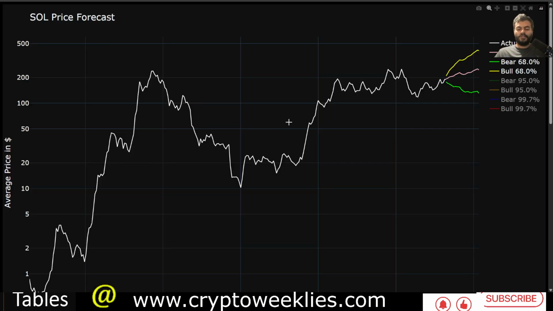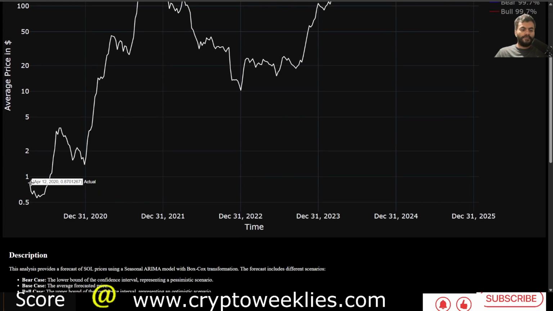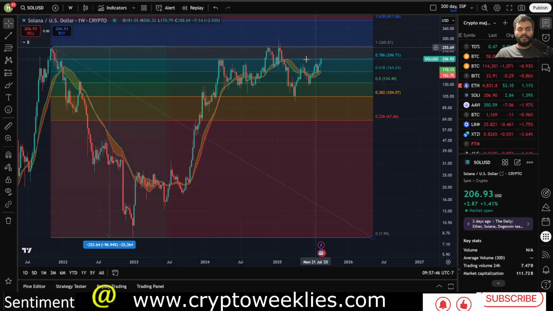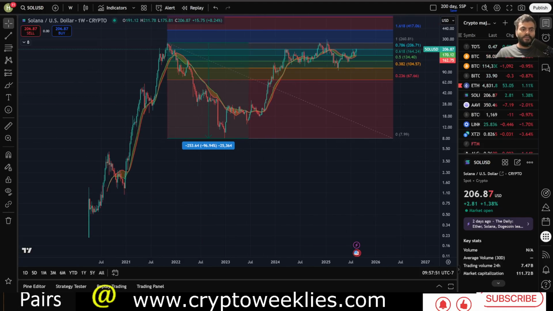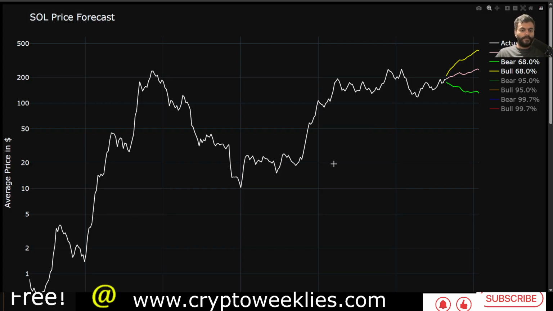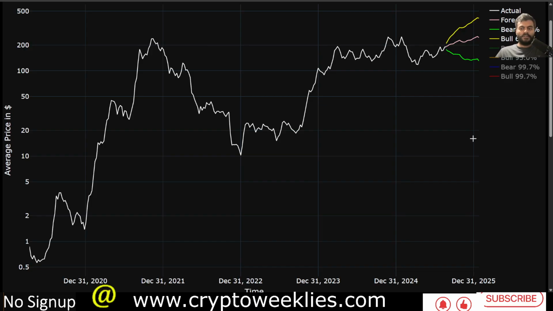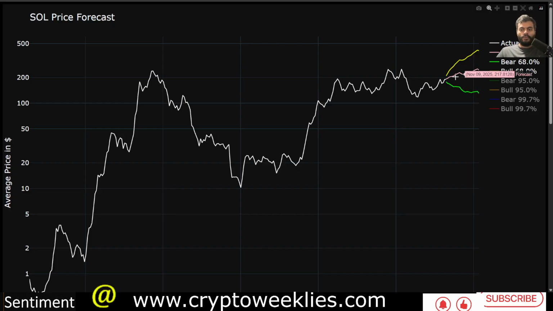So starting with the machine learning based price forecast, this is the price action of Sol at a weekly average since April 2020, essentially since the prices for Sol were being tracked. Instead of the candles, we look at the weekly average price, train the machine learning model on those weekly average price using statistical measures such as standard deviation based confidence level, the 1 standard deviation or 68 percentile bull case, the 2 standard deviation or 95 percentile bull case, and the 99.7 or 3 standard deviation bull case for Sol, and individual machine learning models such as seasonal ARIMA, LSTM, and XGBoost to inform what theoretically could be the price action forecast using those techniques for Sol.